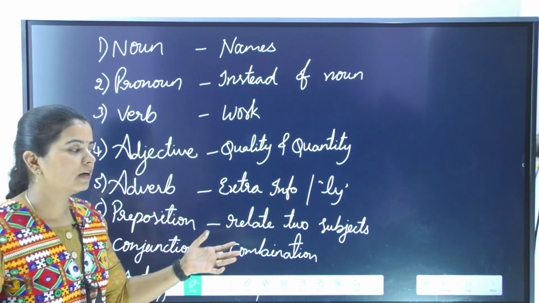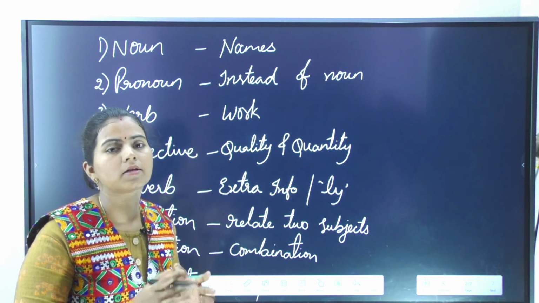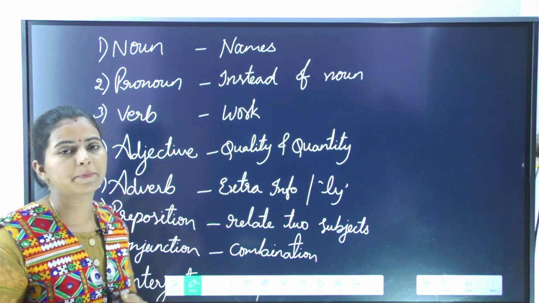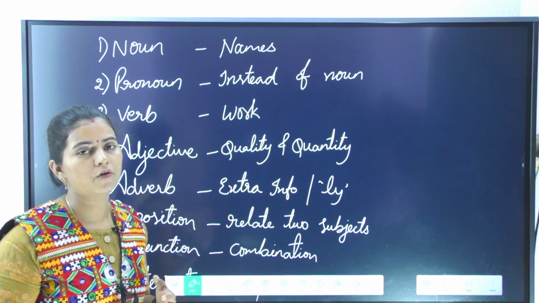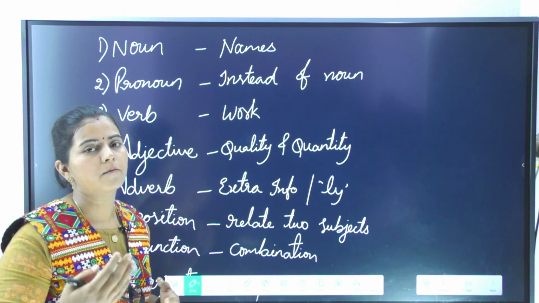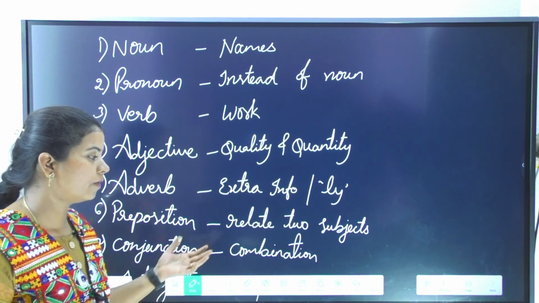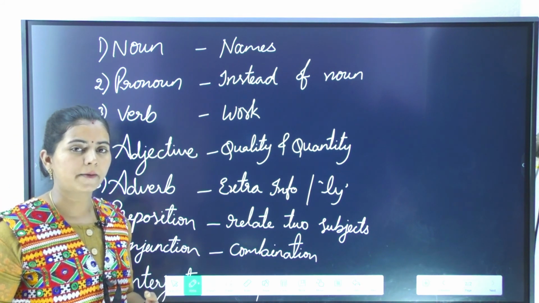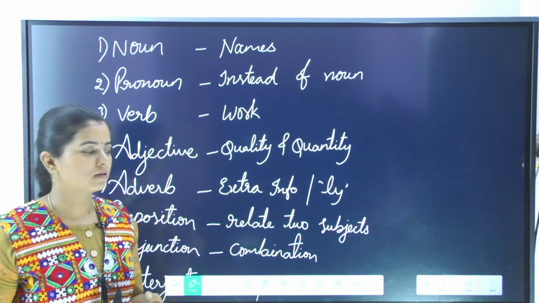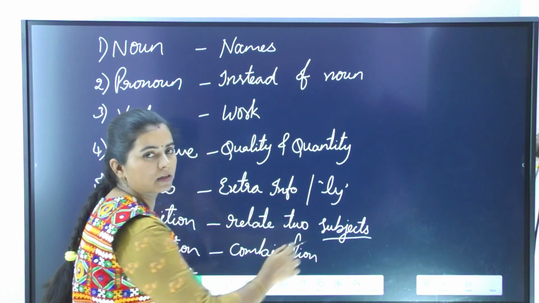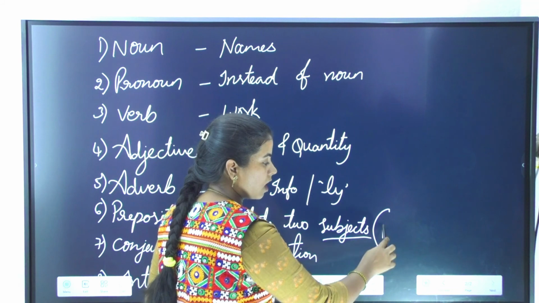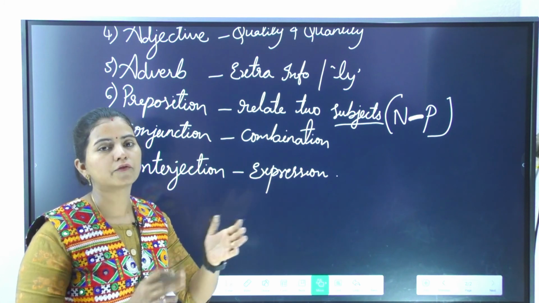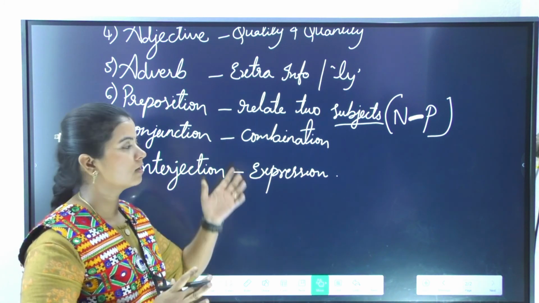Preposition: relating two subjects, talking about the position of one noun relative to another noun. It always comes before another noun, and that is how it relates two different subjects. It need not be a noun all the time, sometimes it might be a pronoun as well. That's why I have written subject, which means noun and pronoun. Next is conjunction. Remember, the combination of two different sentences into one is conjunction.